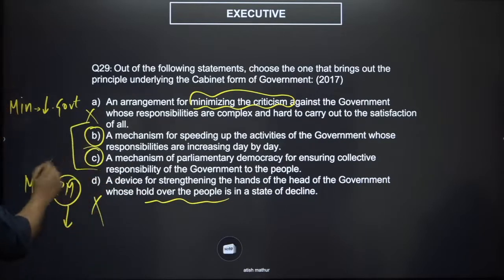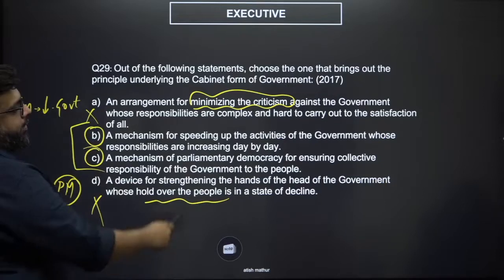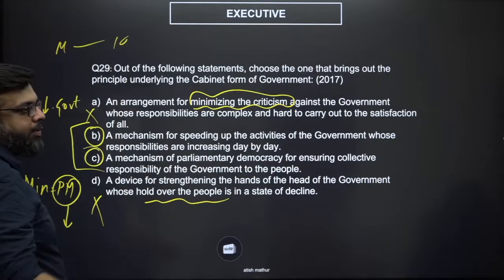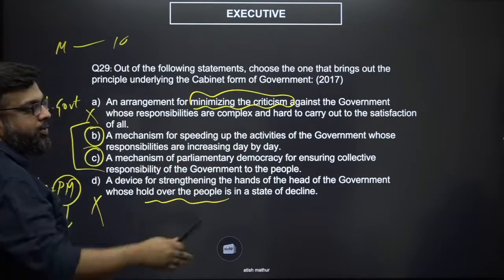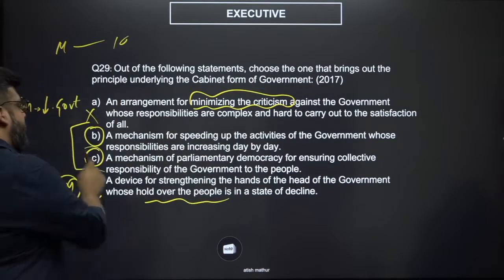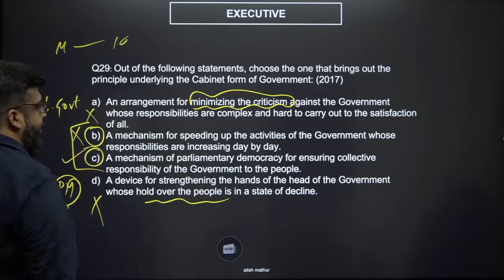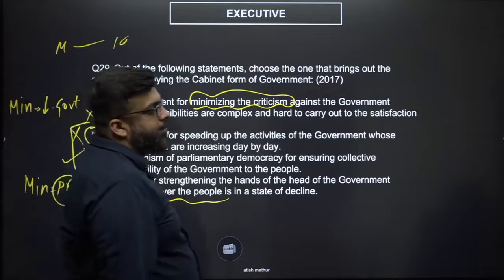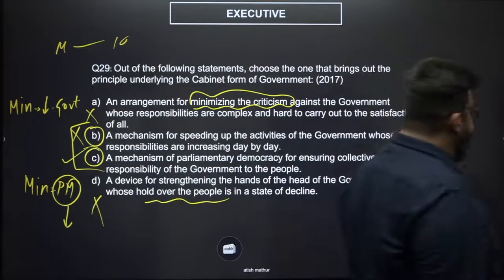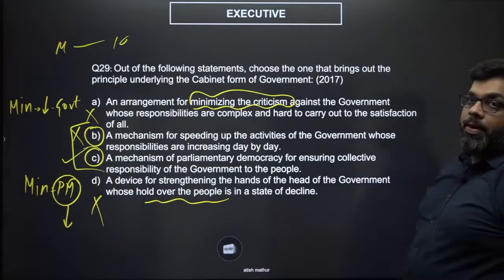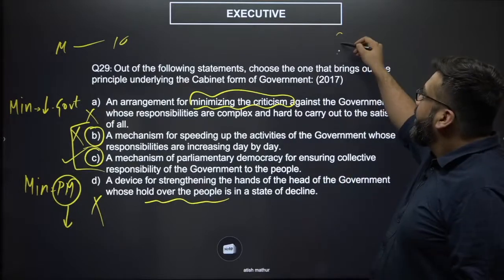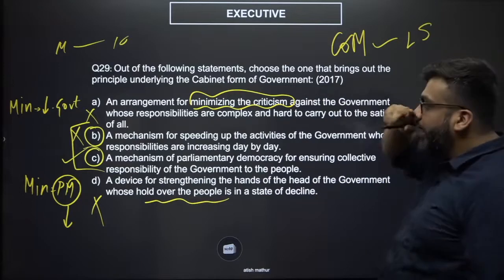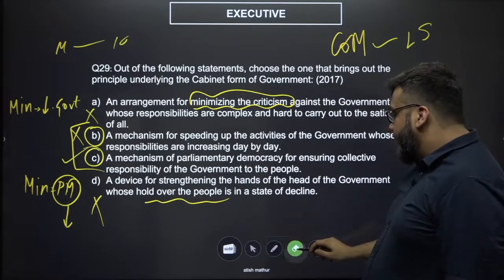That goes against the very essence of government in the first place. Now you're left with option B and C. If you had to speed up the activities, then why would you have 10 ministers, right? That would essentially make things slower because you'll have 10 different departments to go through. So your answer would be C, a mechanism of parliamentary democracy for ensuring collective responsibility of the government to the people. Apply this to what you know about accountability: the Council of Ministers is accountable to the Lok Sabha collectively. So this would be your answer.